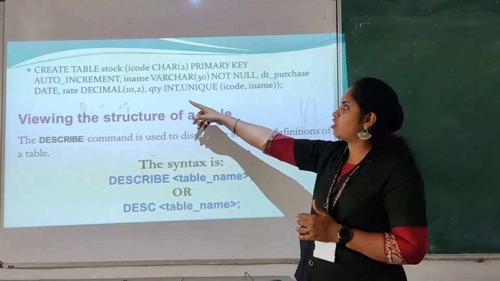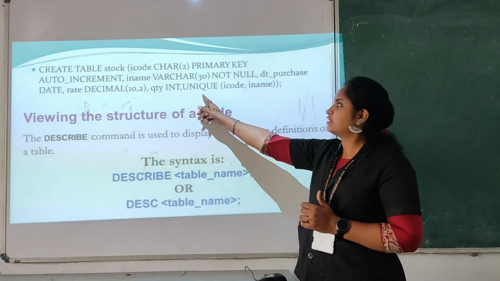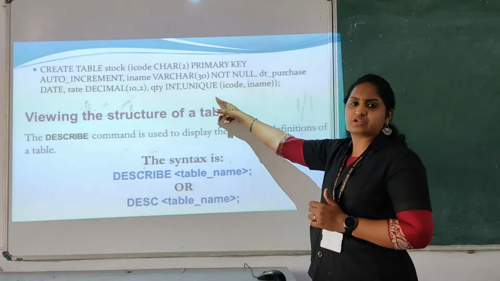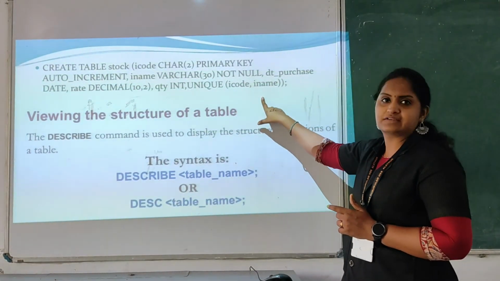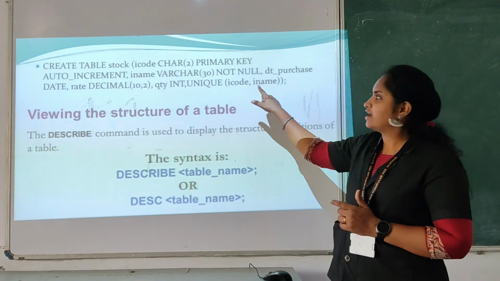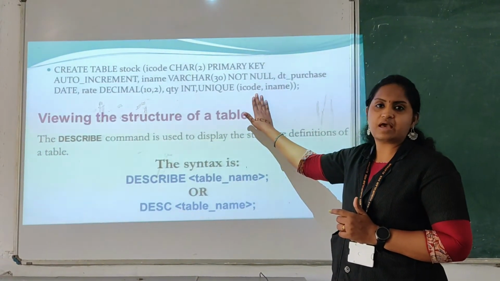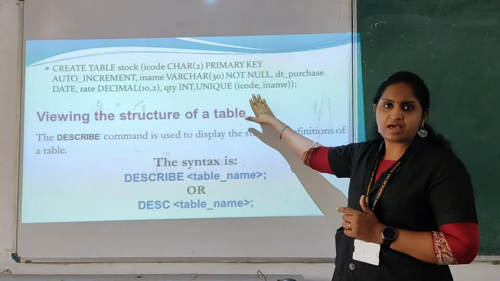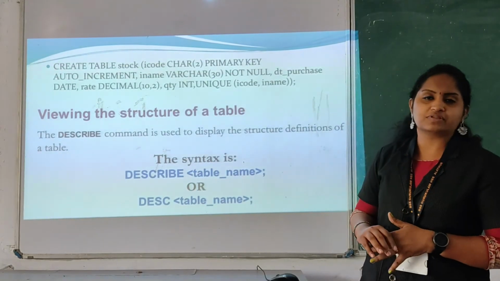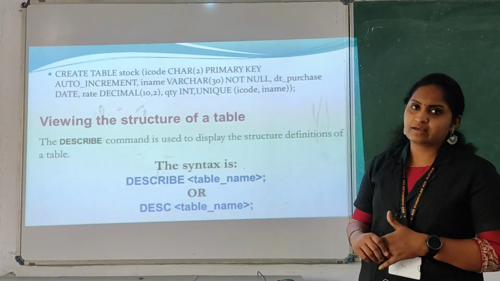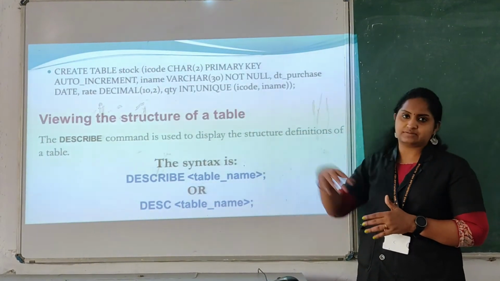Okay, and next one is quantity. It is an integer value. Here we have applied the table constraint unique for the columns item code and item name. By giving that, the item code should be unique and it won't repeat. So like this you can give the constraint for that table. By declaring like this, it is known as table constraint.